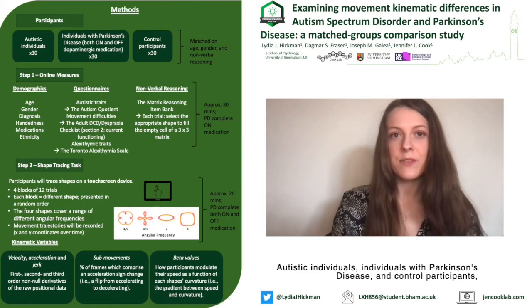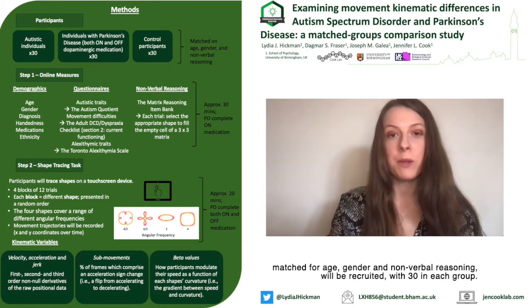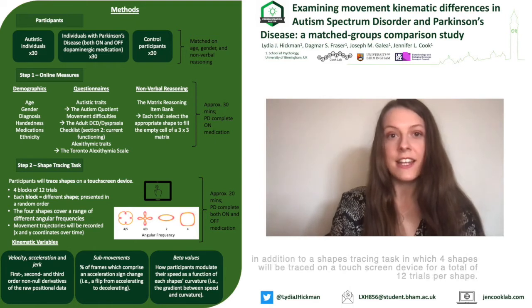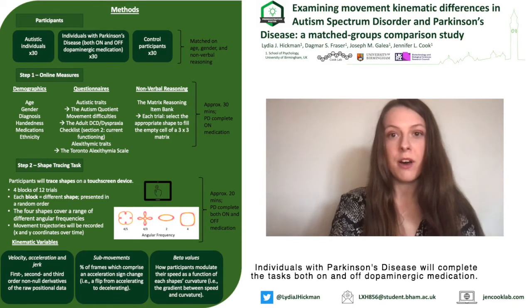Autistic individuals, individuals with Parkinson's disease, and control participants matched for age, gender, and non-verbal reasoning will be recruited, with 30 in each group. Participants will complete demographic information, questionnaires, and a non-verbal reasoning task, in addition to a shape tracing task in which 4 shapes will be traced on a touchscreen device for a total of 12 trials per shape. Individuals with Parkinson's disease will complete the tasks both on and off dopaminergic medication.